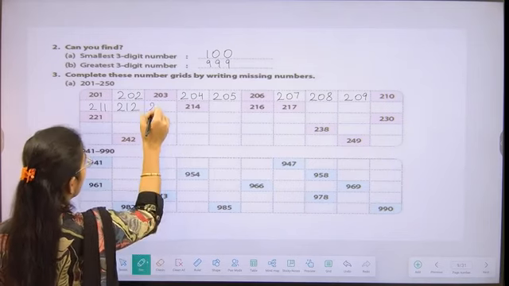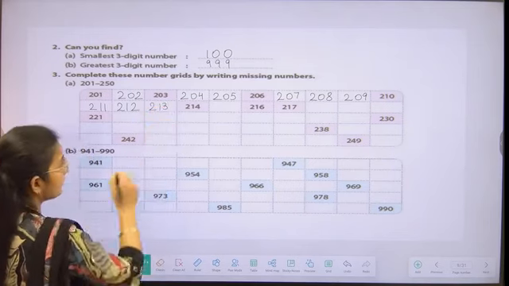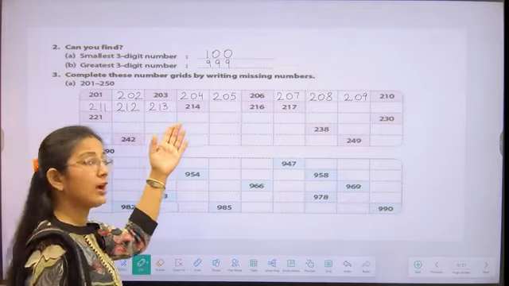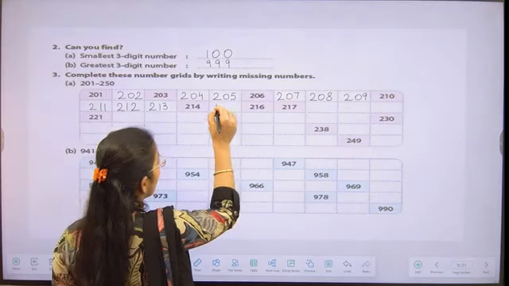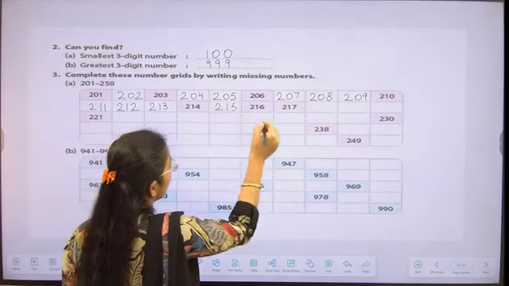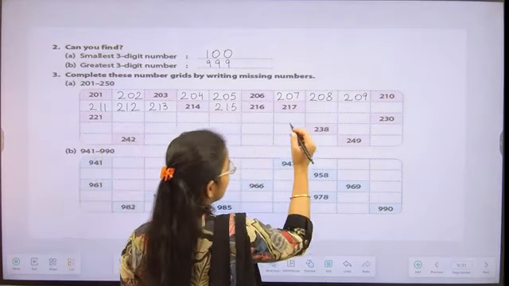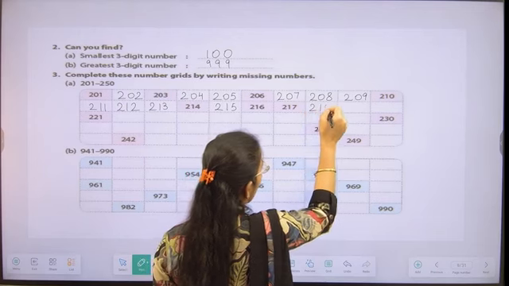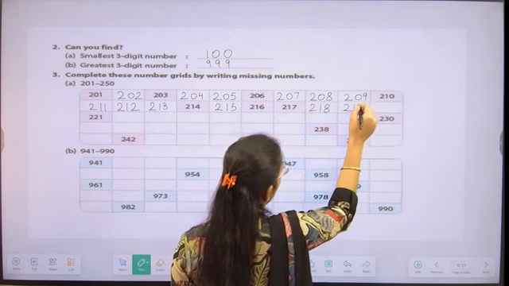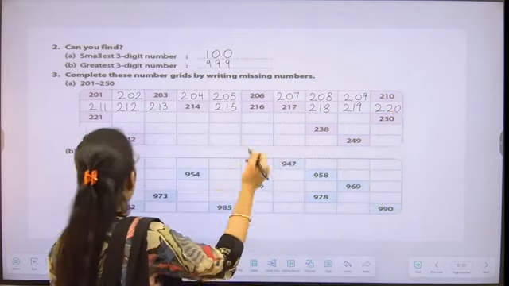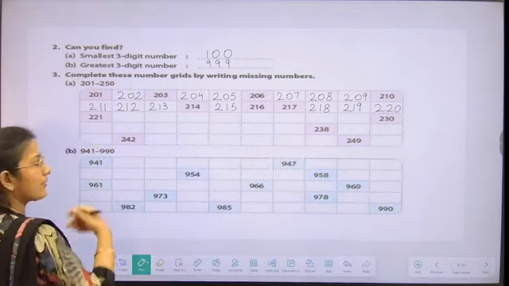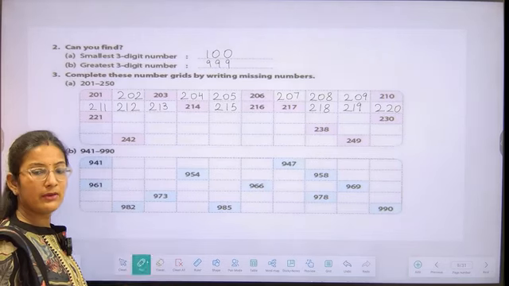So after 213, 214 is already written for us, students. Then we are going to write 215, 216, 217 is written for us. Then 218, 219, then 220. After 220, 221 is already written for us.